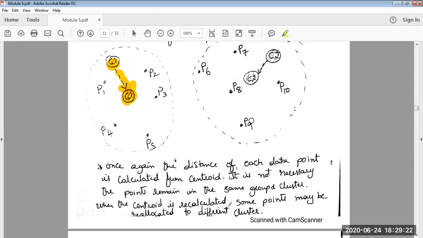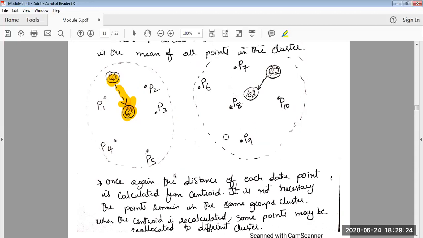The same happens in cluster B, the second cluster, also. This was C2, and this location was the randomly chosen one in pass 1. So this is a new location. And how was this new location of C2 computed? Please note it was not random. You take the points P6 plus P7 plus P8 plus P9 plus P10 divided by 5. It is somewhat like an average of all the points, and we got this location for C2, which is the centroid.